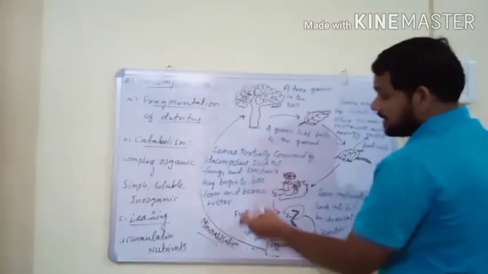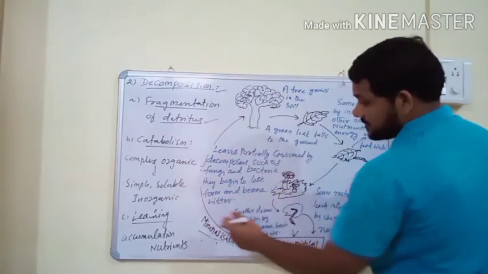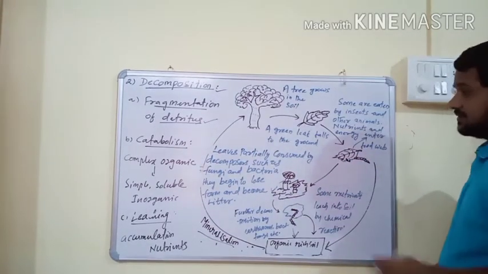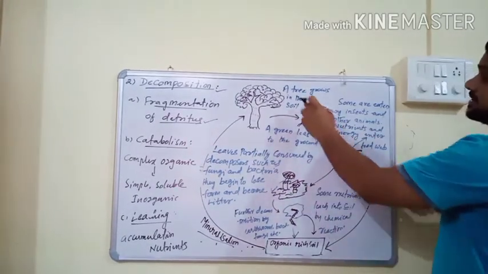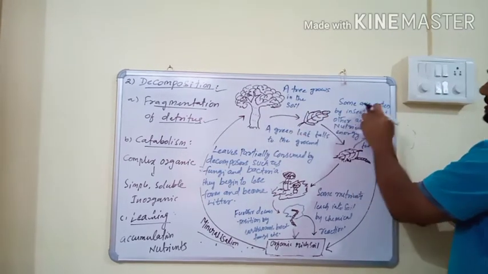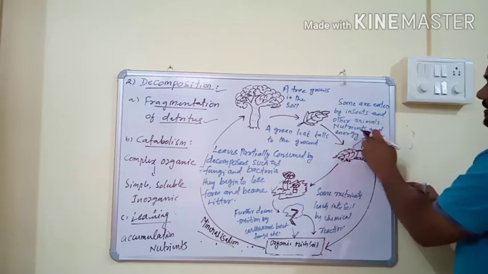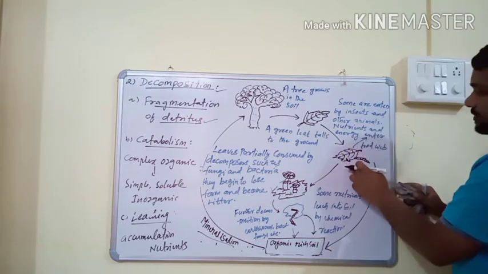Then the roots of the plants absorb water and minerals from the soil. This process is known as mineralization. This is the schematic representation. A tree grows in the soil. A green leaf falls to the ground. Some leaves are eaten by insects and other animals, and nutrients and energy enter the food web.